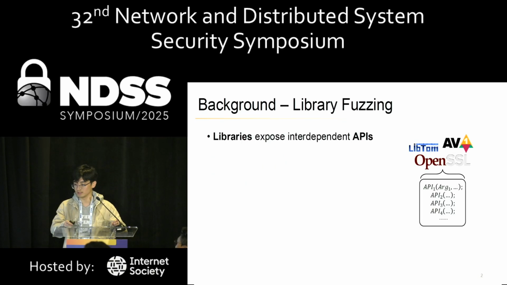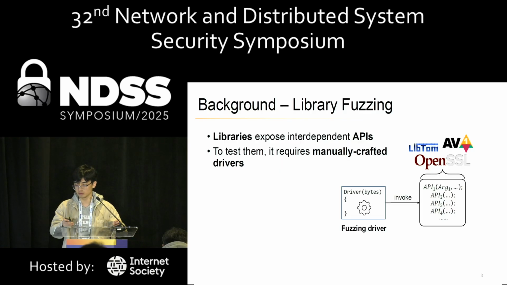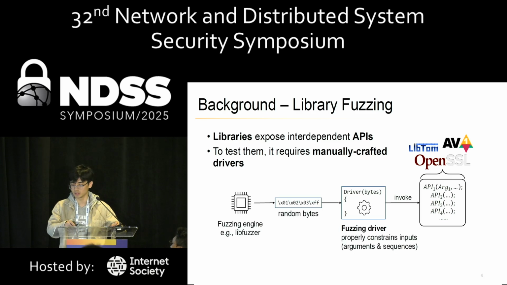Library fuzzing is a software testing technique for revealing vulnerabilities inside software libraries, which typically expose many interdependent APIs. Therefore, to test them, it requires manually crafted drivers to properly invoke the APIs. For example, in the widely used library fuzzing engine like libFuzzer, it generates random bytes for the fuzzing driver, which must properly constrain and feed the inputs into different API arguments. Notably, the API calling sequence orders are also mutable like API arguments, which can reveal more interesting bugs.